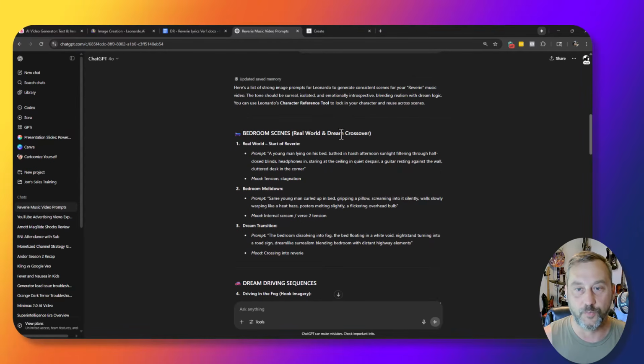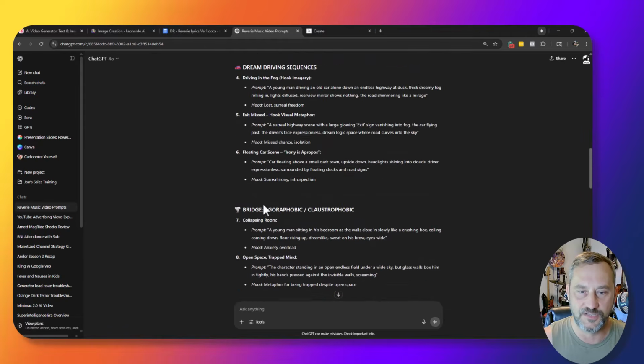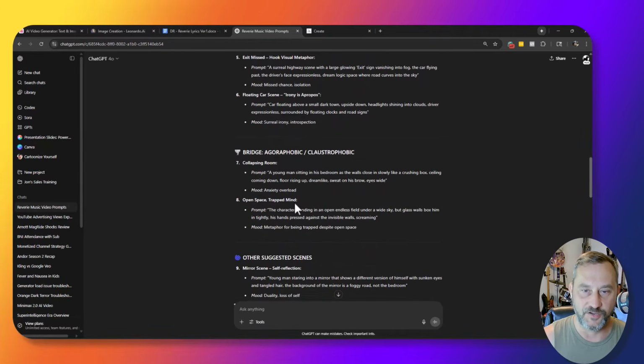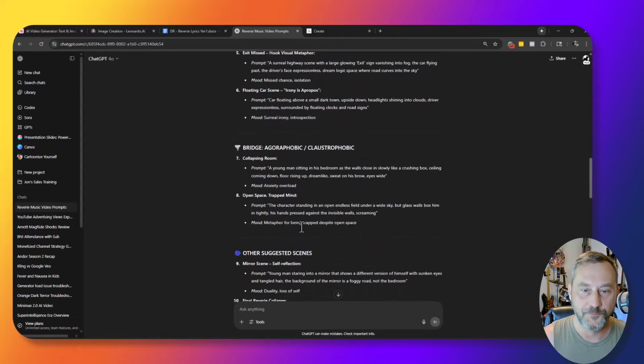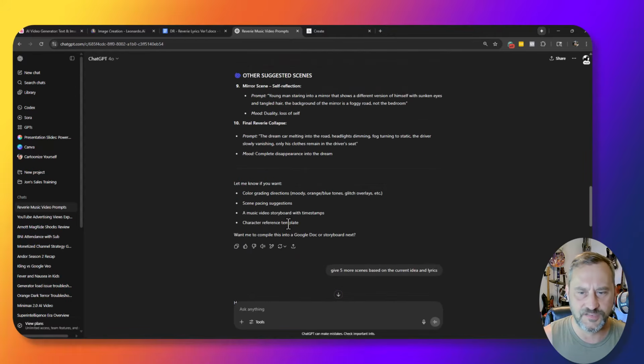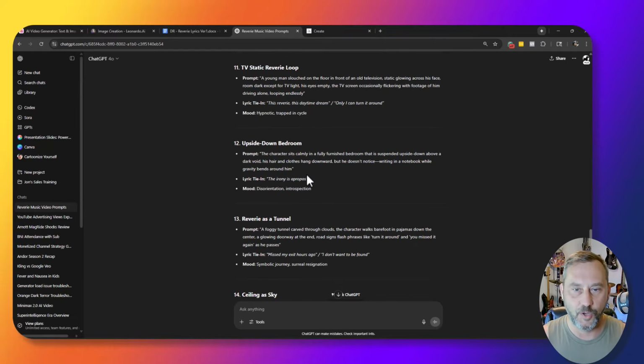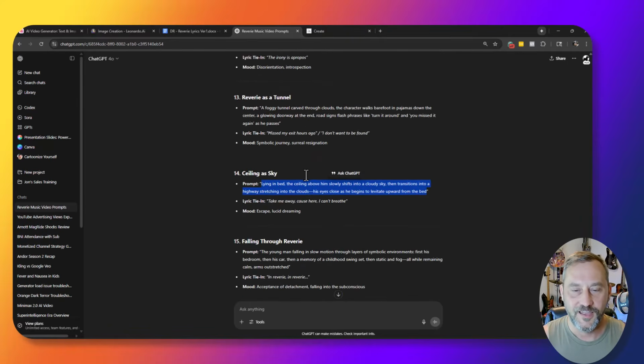So it's a real world, dream world type crossover. Here's the bedroom, here's the dream driving sequences. There's a little spot here on the bridge about agoraphobia. It suggested a couple other scenes based on the lyrics, and then it asked what else I wanted. I said, give me 5 more scenes based on the current ideas and lyrics, and it built a whole bunch of other cool things. So I got a lot of good scenes to work with to tell the story for this song.